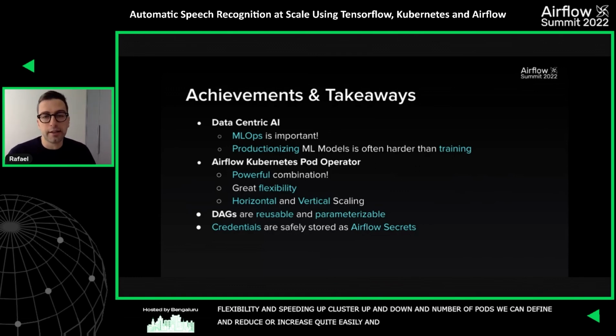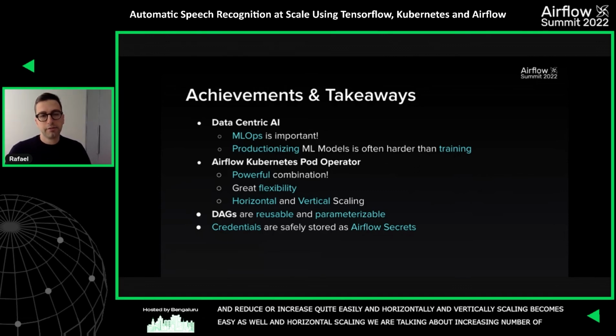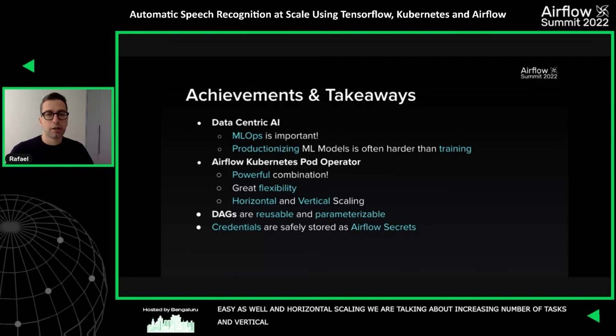Horizontal and vertical scaling becomes quite easy as well. With horizontal scaling, we're basically talking about increasing the number of tasks. Vertical scaling, if we want to improve the specs of our node in Kubernetes, is also quite doable.